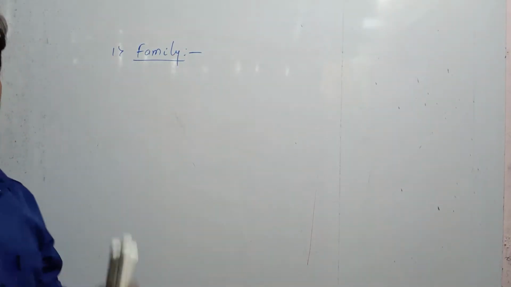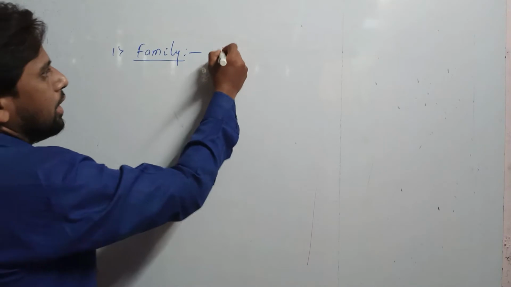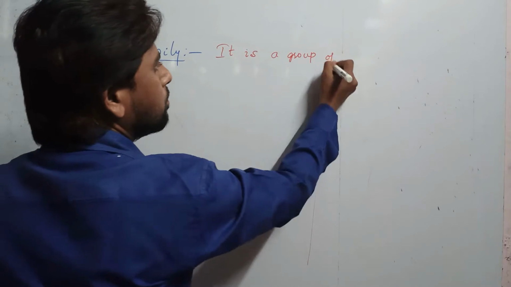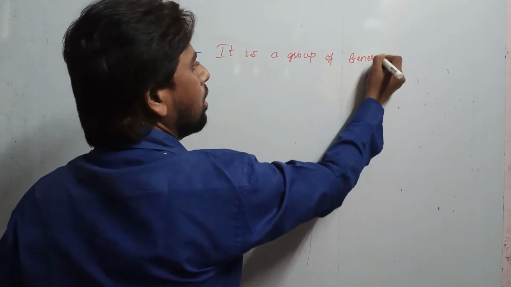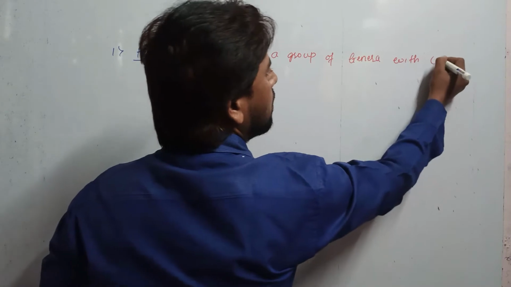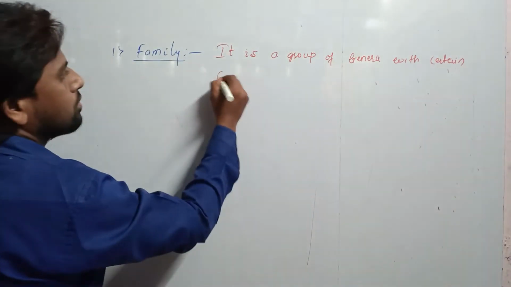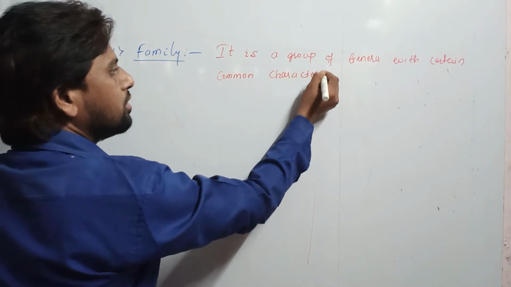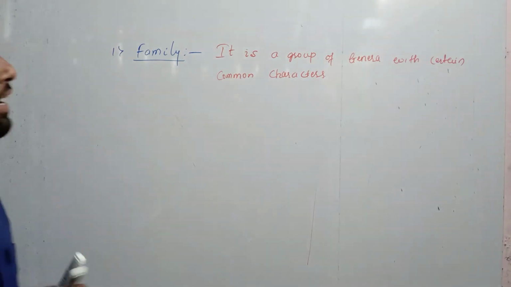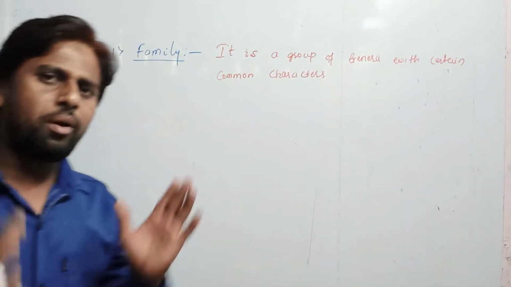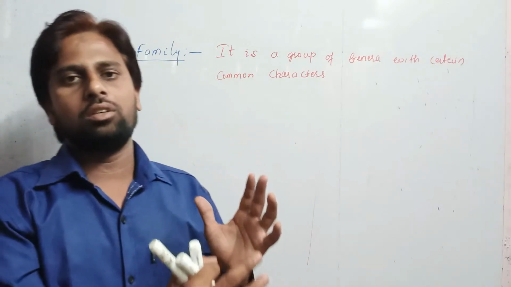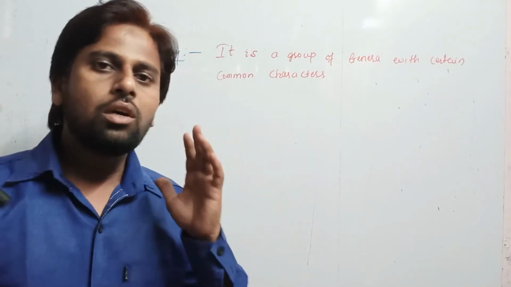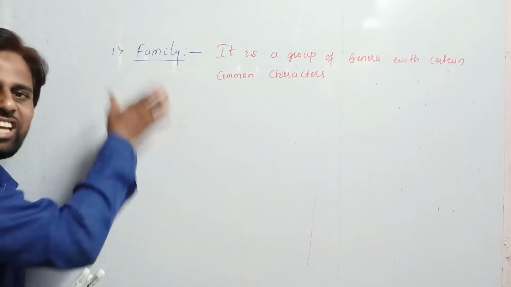So students, what do you mean by family here? Family is nothing but a group of genera with certain common characters. Genera means genus. There are some genera which have certain common characters, and all those genera are included under the same family.